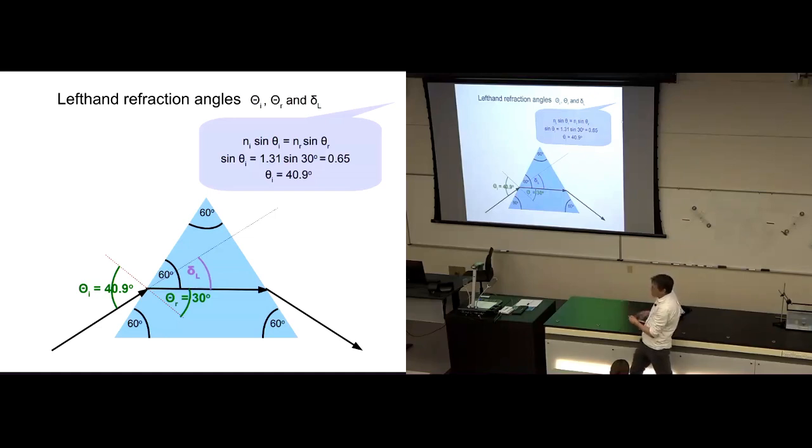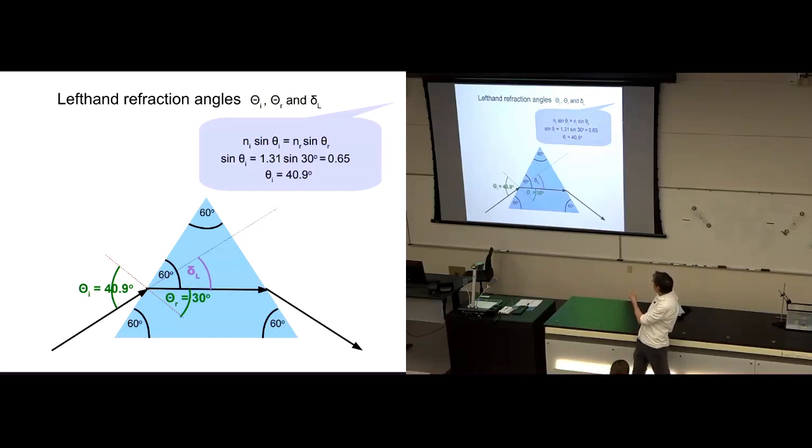Ni, the refractive index of the air, is essentially 1. It's 1.00029, but we'll just use 1. And Nr, the refractive index of the ice, if you remember from that table, is 1.31. So we're going to use 1.31 as the refractive index of this material here.